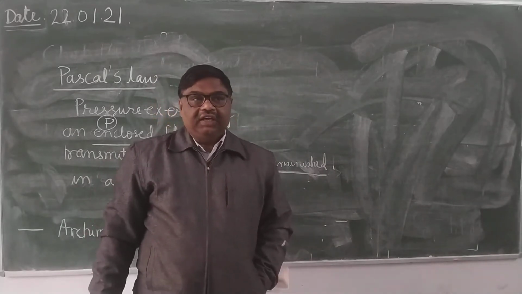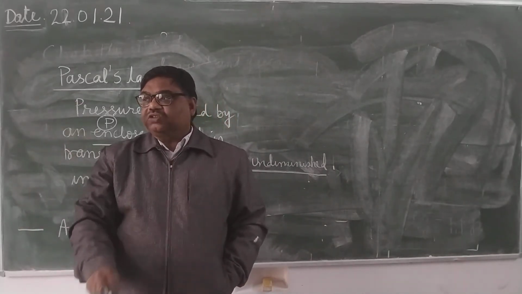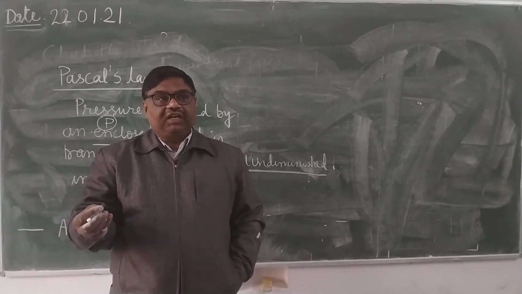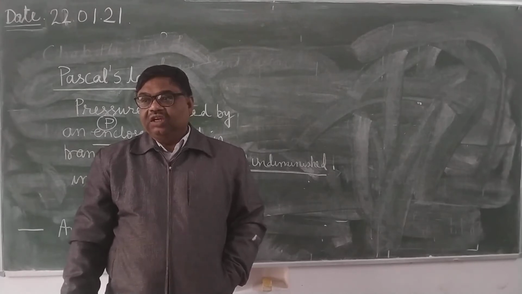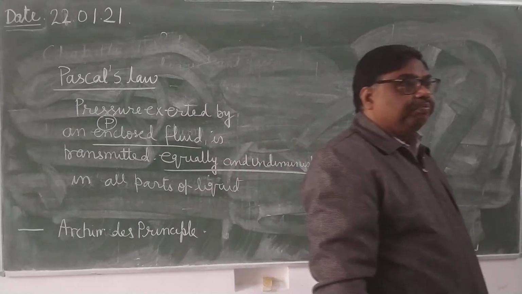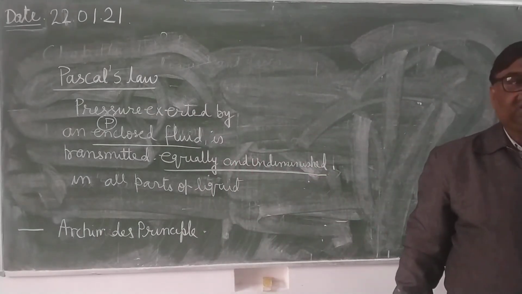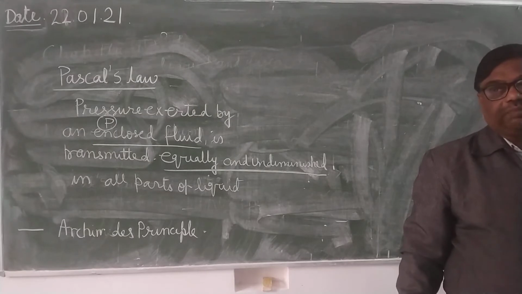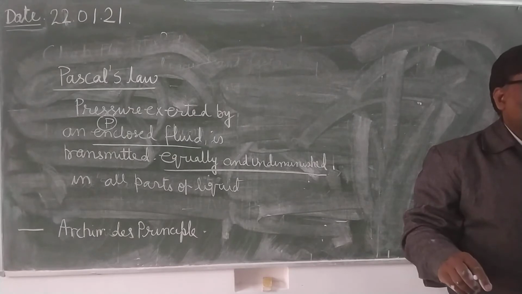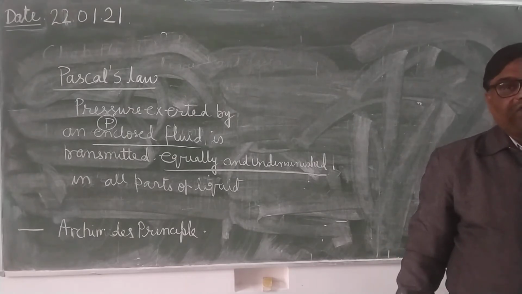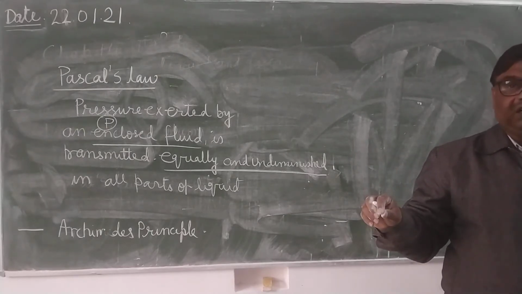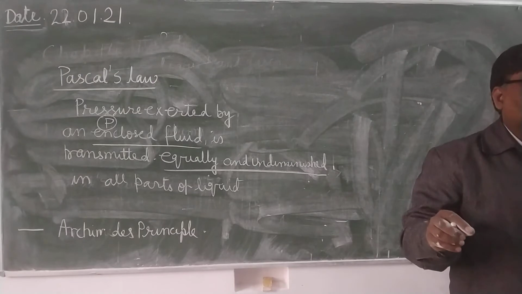मतलब हम क्या करेंगे, स्मॉलर पिस्टन पर तो एक स्मॉलर फोर्स लगाएंगे, but when we will observe its effect on the bigger piston, we will find that there is greater force acting, greater force is obtained on the bigger piston. Therefore, hydraulic machine is a force multiplier, because it increases the effect of the effort applied. It is clear? A smaller force is applied on the smaller piston. The effect which is found on the bigger piston is more.